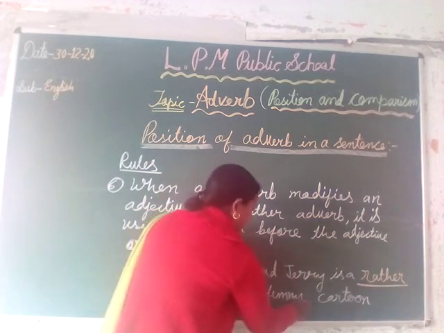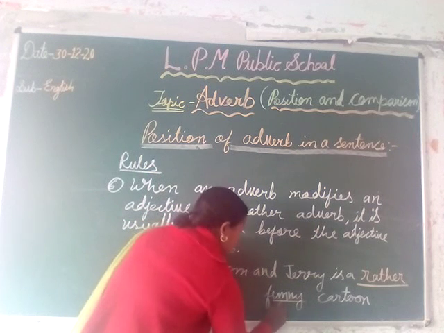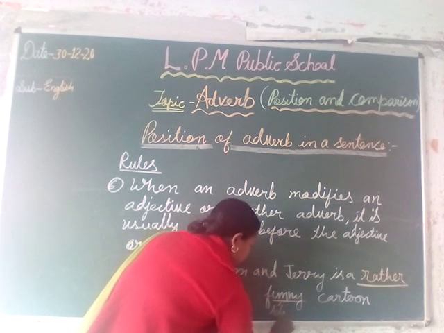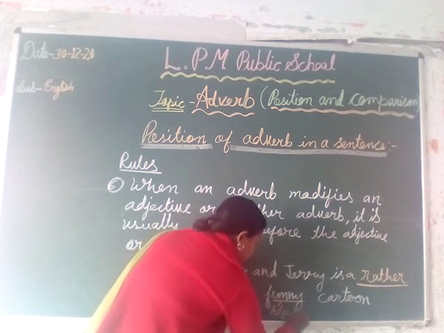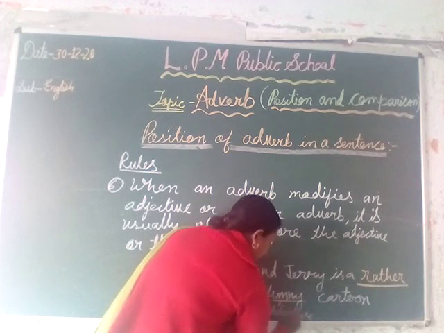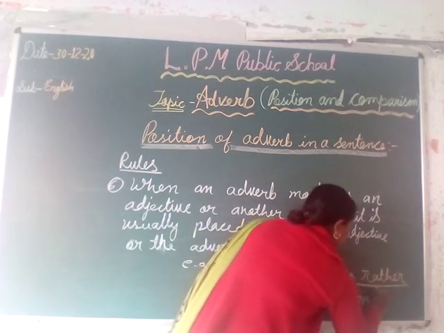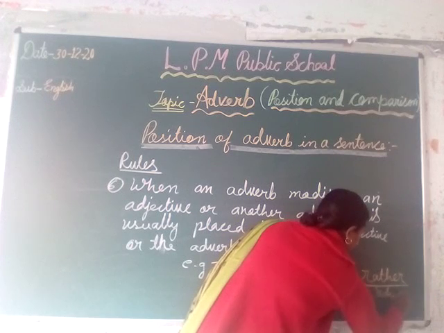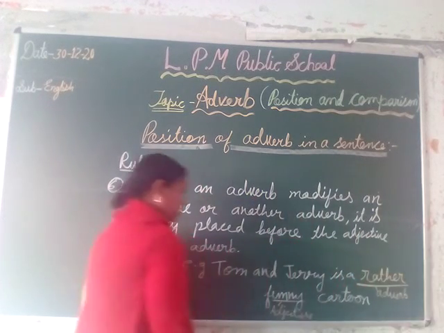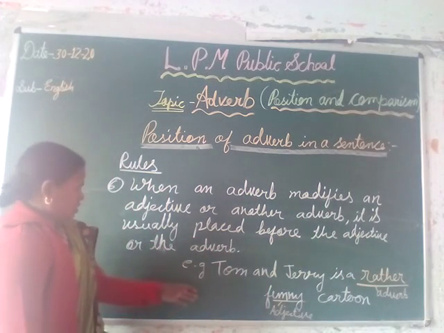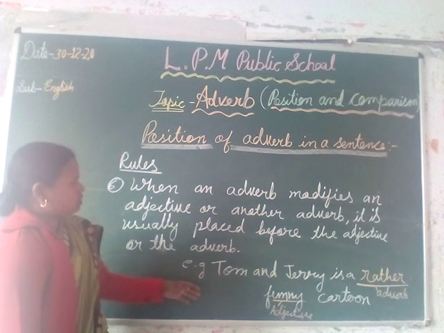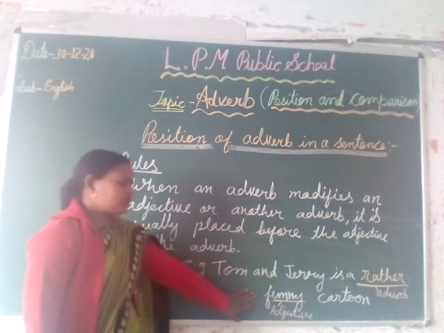Here the word funny is an adjective and the word rather is an adverb. It is placed just before the adjective.